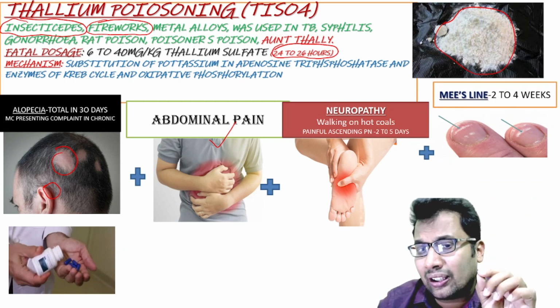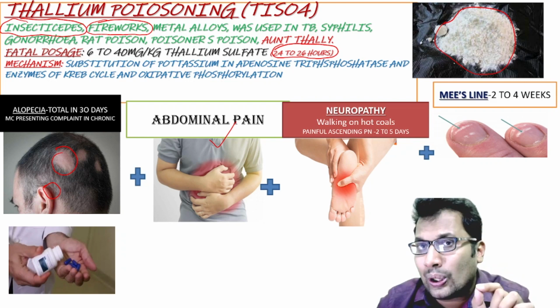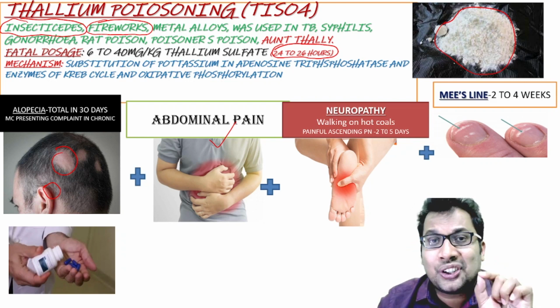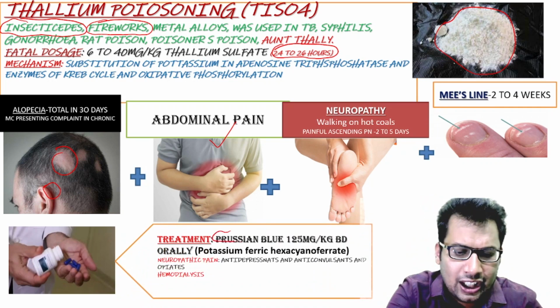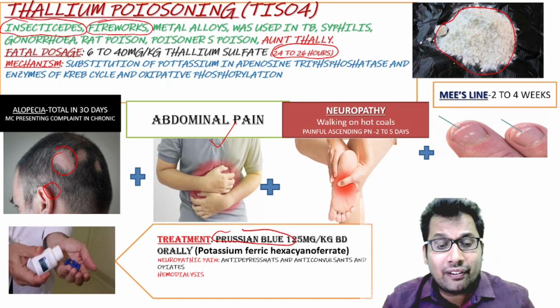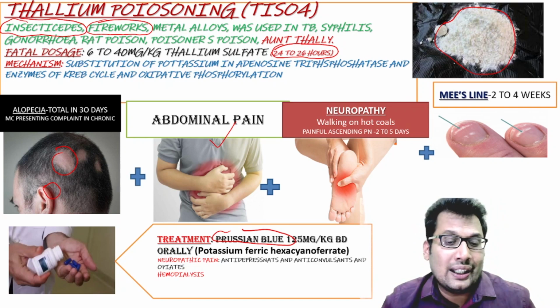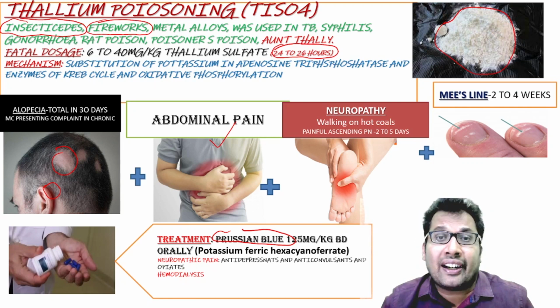Lastly, the very important question asked in exams: treatment. The drug of choice is Prussian blue. Okay, Prussian blue is the treatment of choice, around 125 mg per kg body weight, given BD orally. That is nothing but potassium ferric hexacyanoferrate.